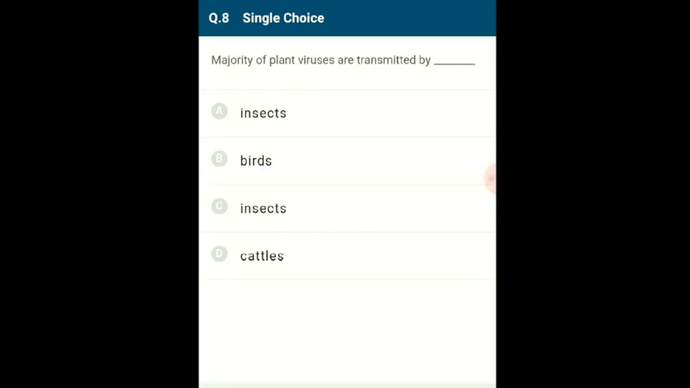Question number 8. Majority of plant viruses are transmitted by. Most of the plant viruses depend on a particular vector for transmission and for further spreading of the infection. The most significantly used vectors are piercing, sucking insects that easily transmit plant viruses. So the answer for this question is insects, option C.